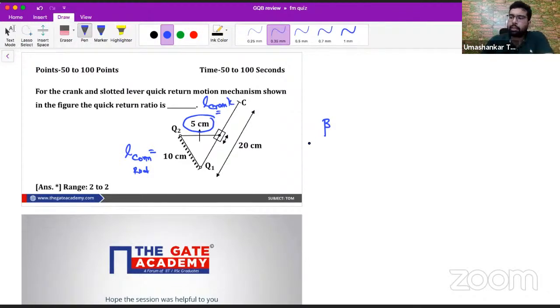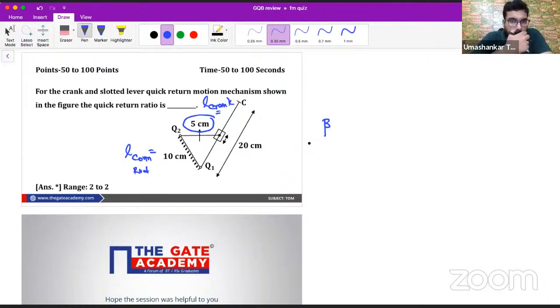Shrikant, it is not a turning pair. It doesn't form a constrained motion. We talk about this pairing thing when the motion is constrained, right? Yes or no? So it is not forming a constrained motion, so it is not in the category of the pairs that we have seen.